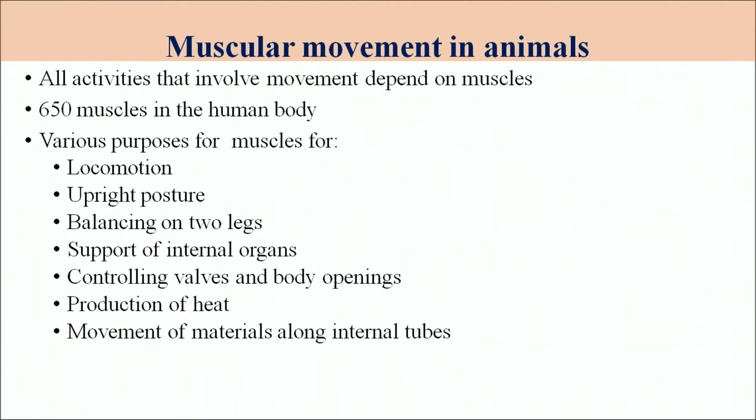They also control the different walls or body openings of the system, and the muscles help in the production of heat in the body as well as the movement of material along the internal tubes. So, you can see there are a number of different functions of the muscle in the animal. They are very important in the locomotion phenomena as well.